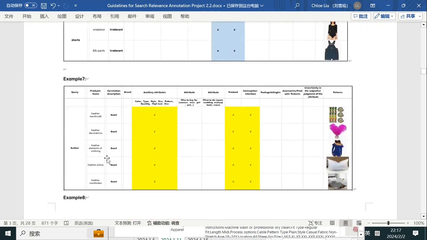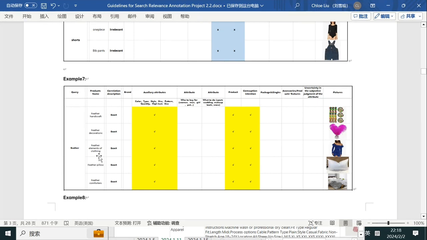Right. So next one, the query is feather, and as feather is a very abstract word, we can mark it as an attribute. So anything related to feather can be marked as exact. For example, feather handcraft, we can mark it as exact. Or feather decoration, it is made by feather, so it is exact.